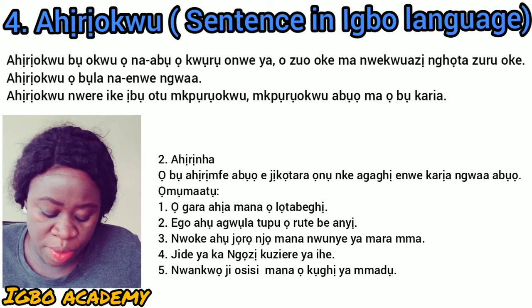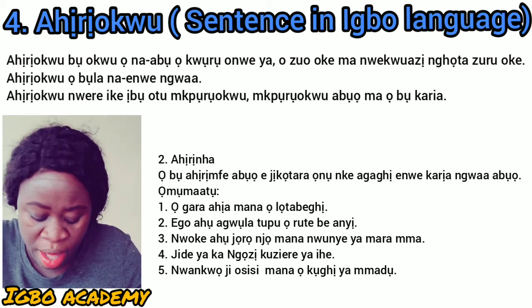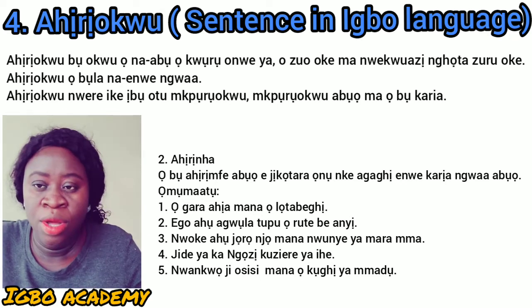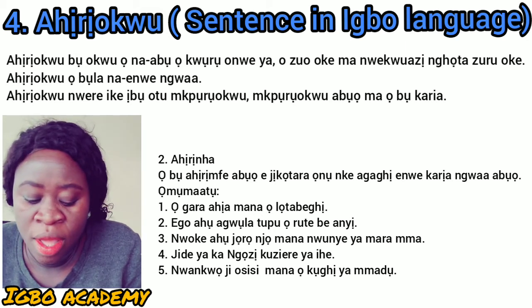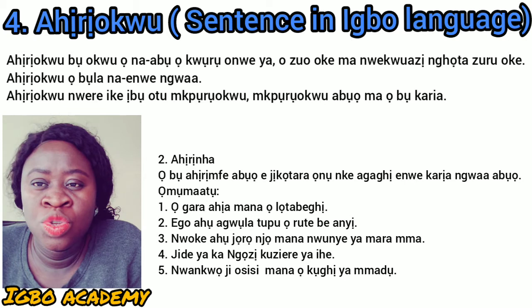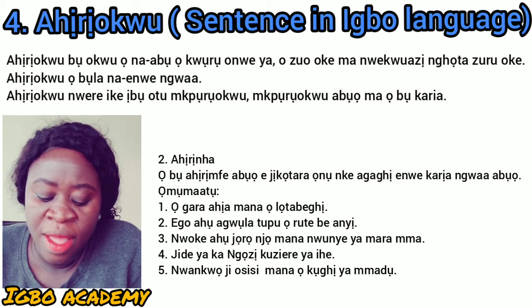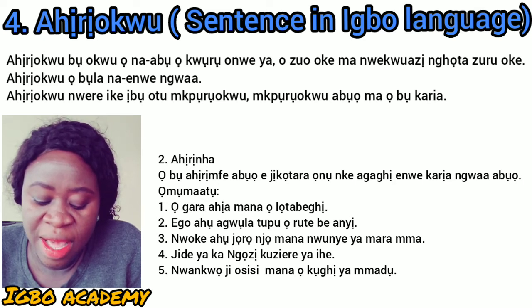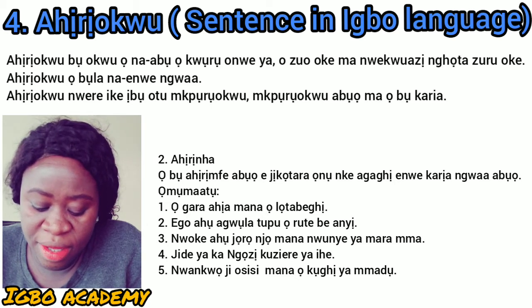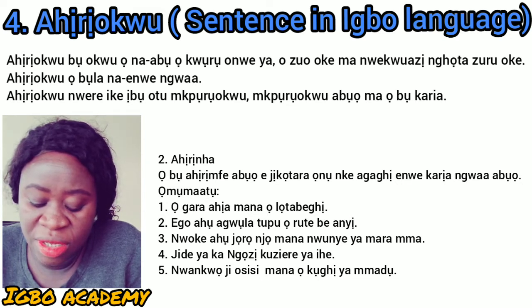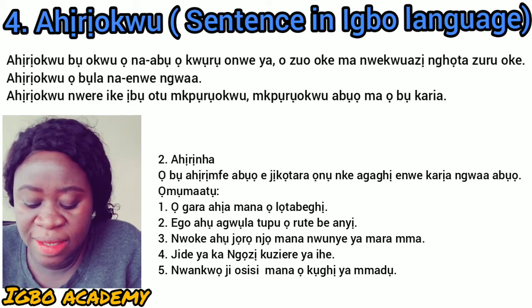Number 2 example. Ego ahụ agwụla tupu o rute be anyị. The money has finished before he reached our place.